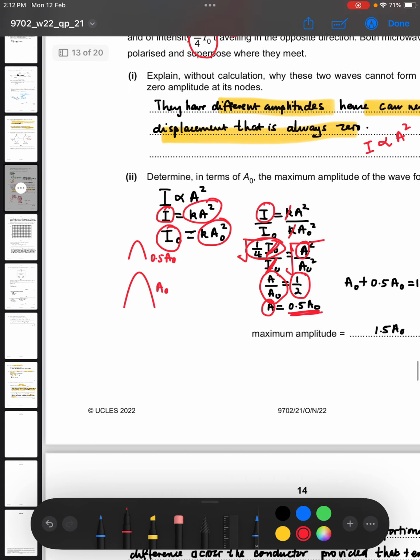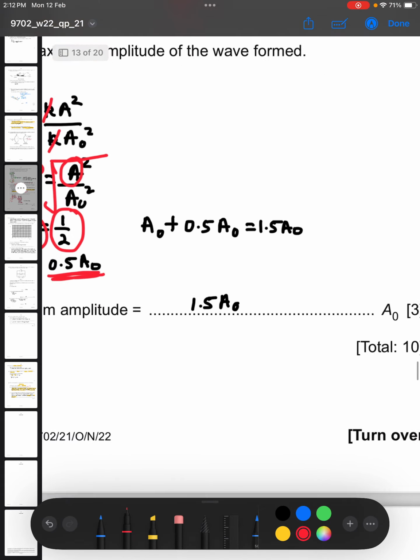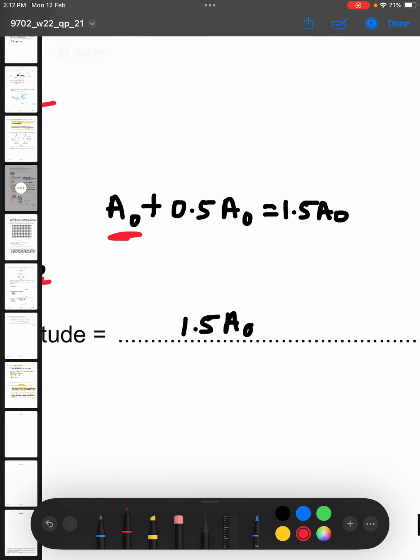So if you want to find the maximum amplitude of the wave formed, it will be adding the respective amplitudes, A0 plus 0.5 A0, to give us 1.5 A0. So our answer is 1.5 A0.